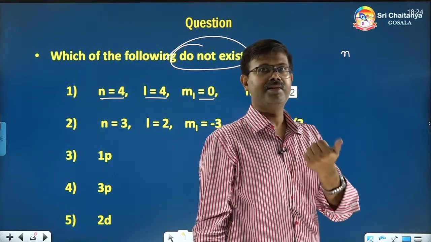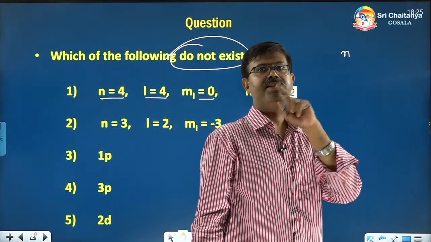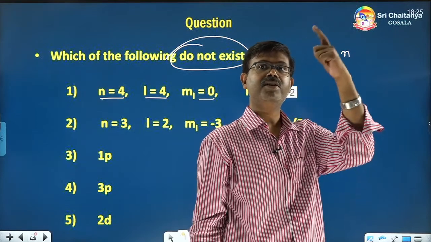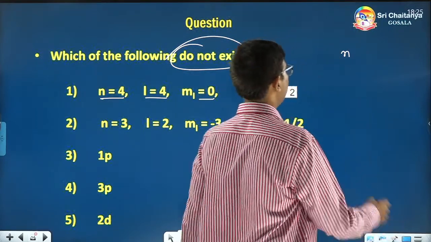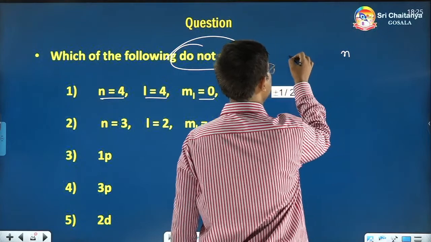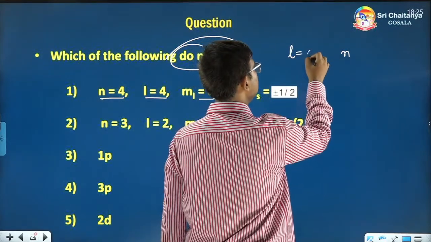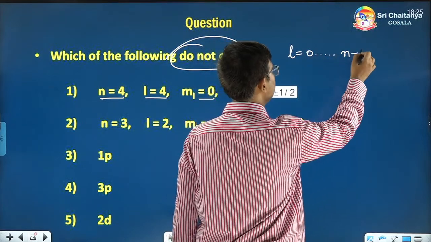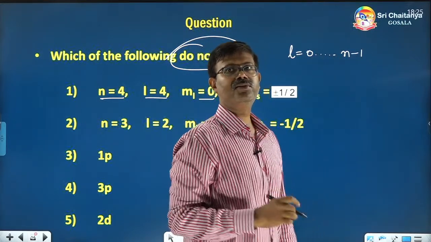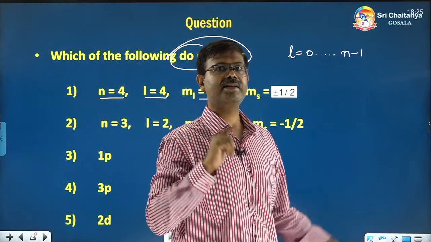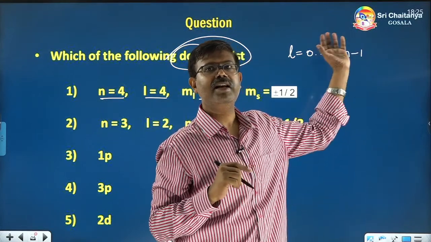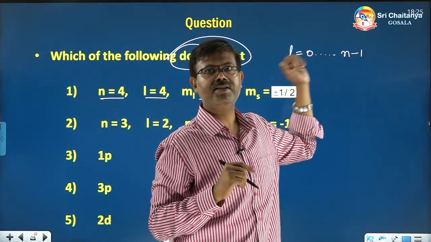The subshell number is decided by the shell number. How? L values, or subshell number values, begin with 0 and end with n minus 1. So shell number n is deciding what is the last L value of the subshell.